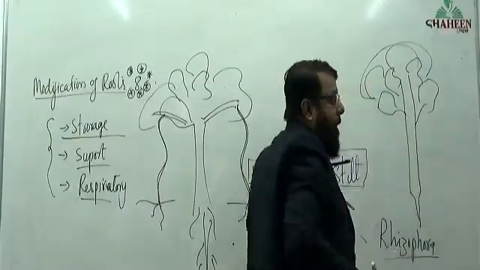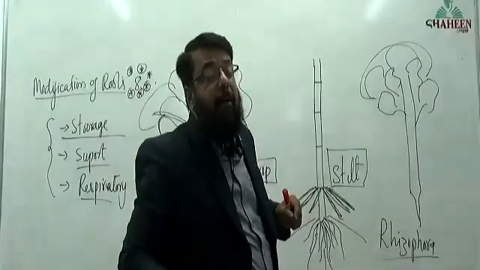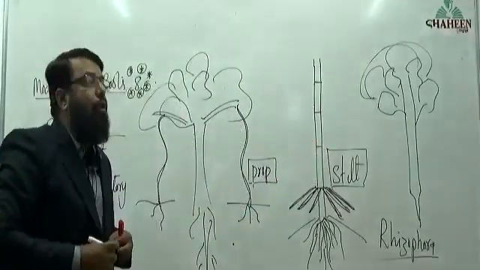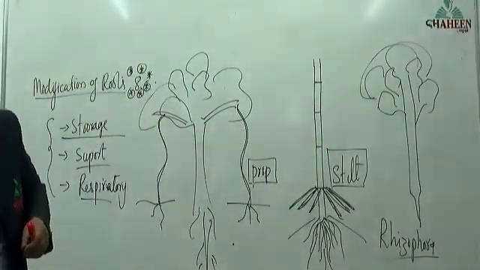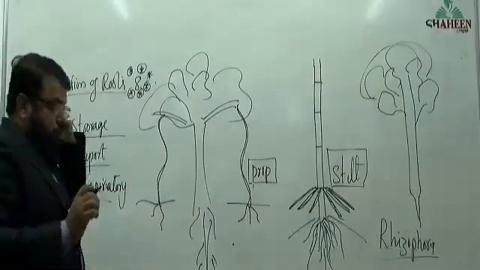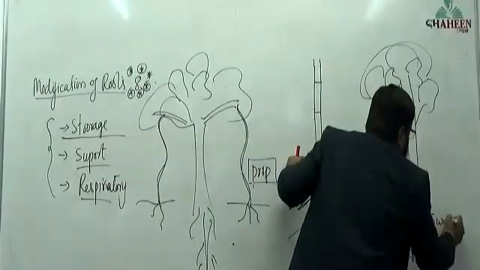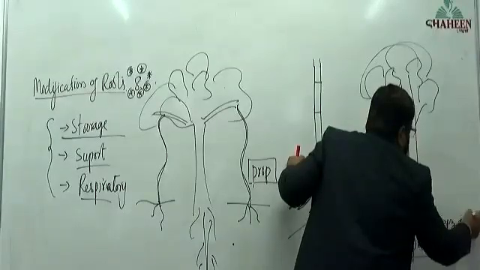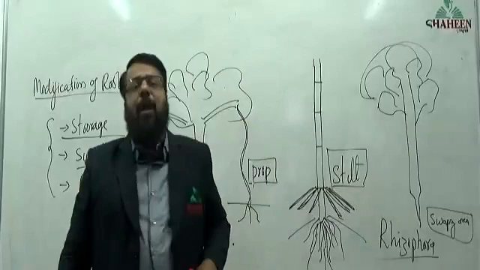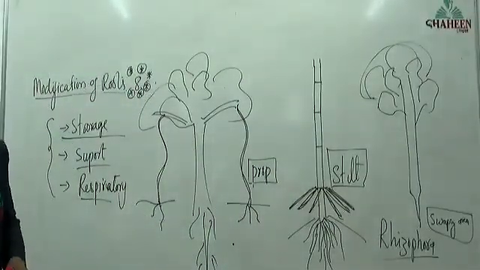It usually grows in salty conditions, in marshy areas, in swampy areas. What is swampy? A swampy area is where water is always lodged. Always water is present. That is called swampy areas.